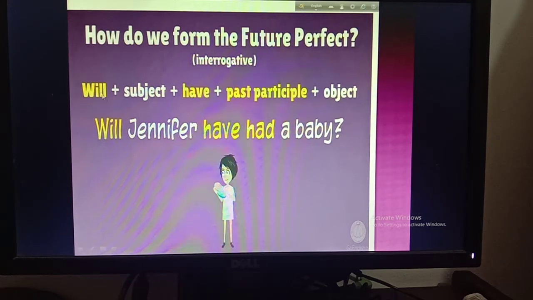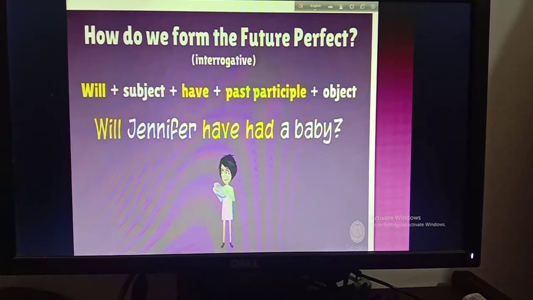So at the beginning of this interrogative sentence, we'll put the modal auxiliary will, then the subject, then have, then past participle plus object. Boys, I am again saying that you have to learn this structure. Without learning the structure, you can't apply it in a sentence. Okay, now example is, will Jennifer have had a baby?